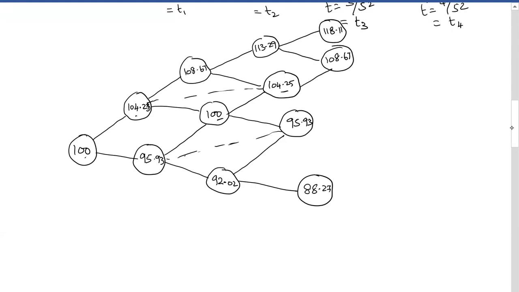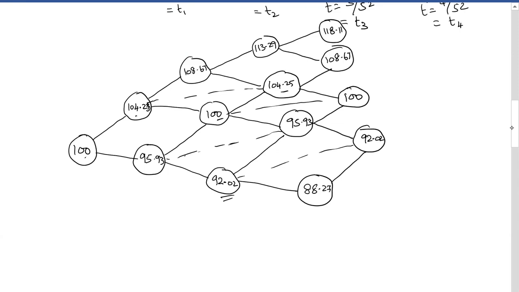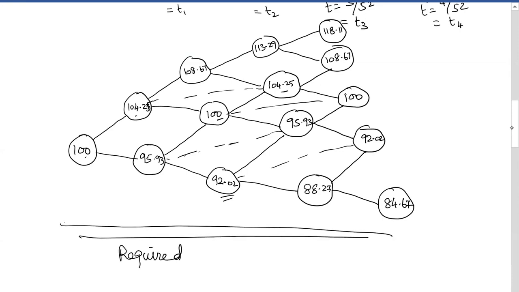108.67. This is same. If you come like this, it is 100, the same level here, 100. And if you go up, you get this. If you go down, you get the same level, 92, this one, this level, 92.02. And this, if you go up, you get this, down, you get 84.67. So this is the required binomial lattice diagram.